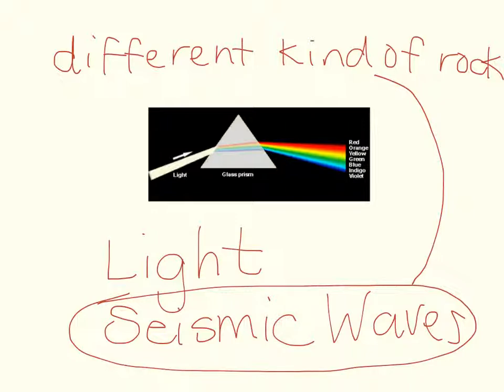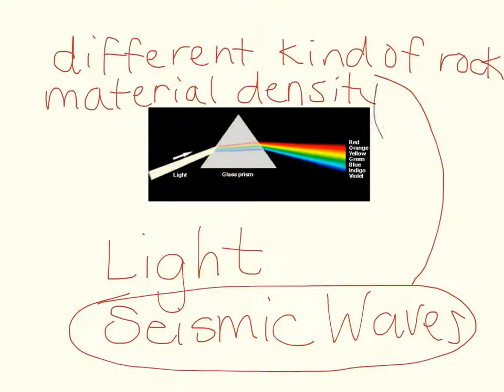Maybe it's a material with a different density. Density is how closely packed the particles are inside of a substance. So maybe it hits a different density and it bends a little bit. Maybe the state of matter changes a little bit. We go from something that is very solid to something that's solid but a little gooey, like the asthenosphere.